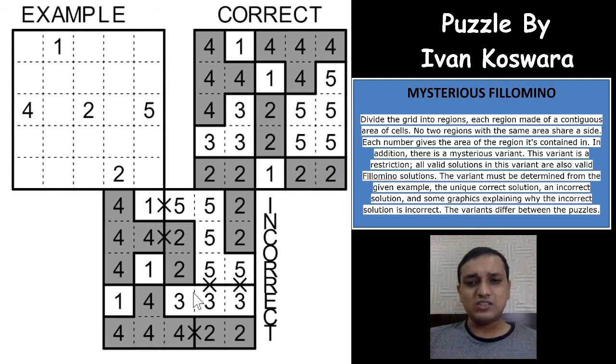And wherever they are touching, a cross is given, which means that that is the path that is incorrect. Same way with the 1 and 5, the 4 and 2, and the 4 and 2. Which means that the hidden rule here is that even regions, so 4 and 2 or 2 and 6 or 2 and 8, or odd regions cannot touch each other orthogonally. And that is what the hidden rule here is.